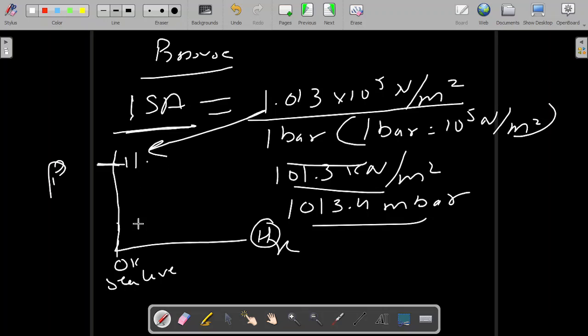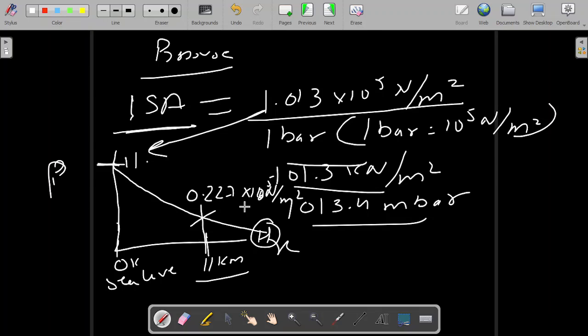As we go up in height, the first datum we'll take is at 11 km, the end of the troposphere. The pressure continuously reduces, and here the pressure is 0.227 times 10 to the power 5 Newton per meter square.